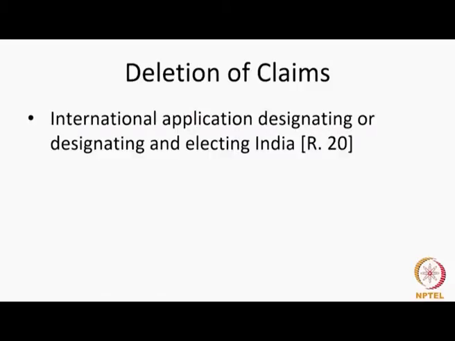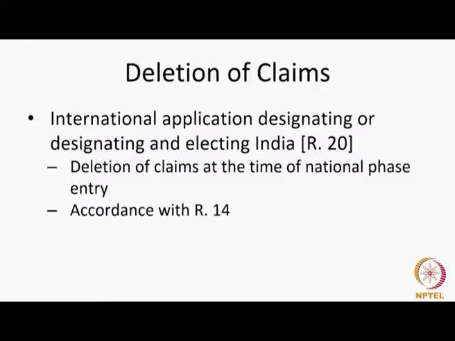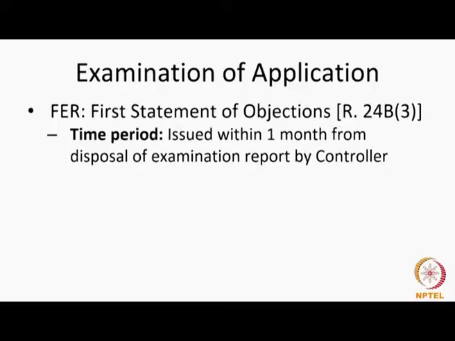Deletion of claims with regard to international application, designating and electing India. Rule 20, there were some changes made in Rule 20. Deletion of claim at the time of a national phase entry should be in accordance with Rule 14. Examination of application, again we find that FER, the first examination report, which is now universally called the first statement of objection, the time period, there is a change, issued within 1 month from the disposal of the examination report by the controller.